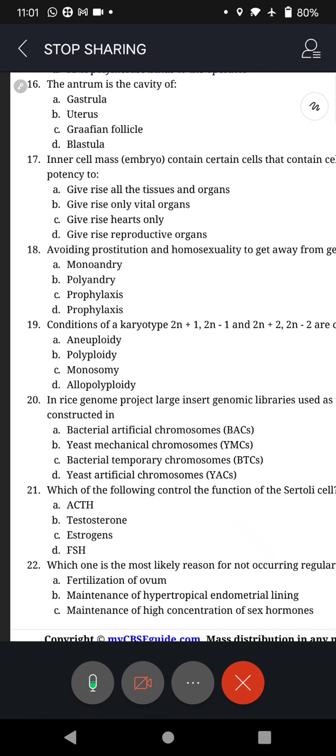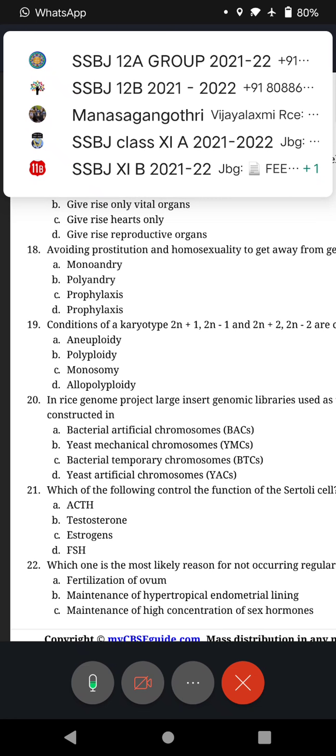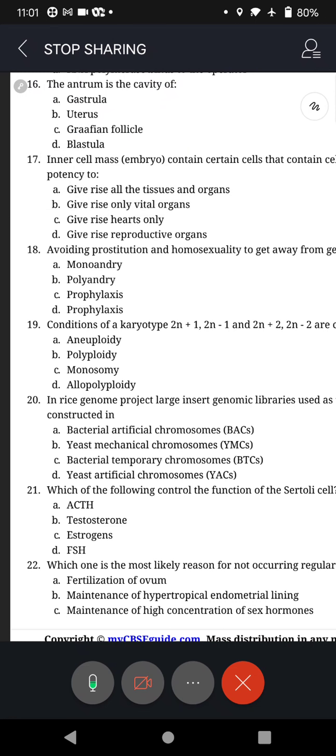Next, in Rice Genome Project, large insert genomic libraries used as the primary sequencing templates are constructed in. We were talking of that golden rice, you remember? Through biotechnology, we are creating golden rice. In that, normally rice contains only carbohydrate with at the most vitamin A, but in this we are adding gold, isn't it? And other essential minerals like iron. So this is called golden rice.